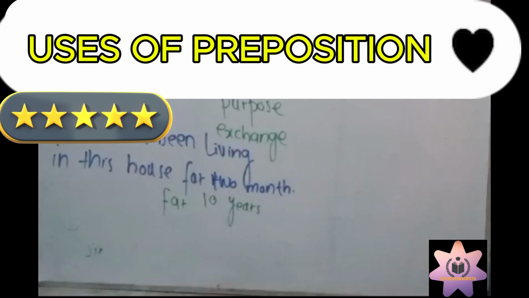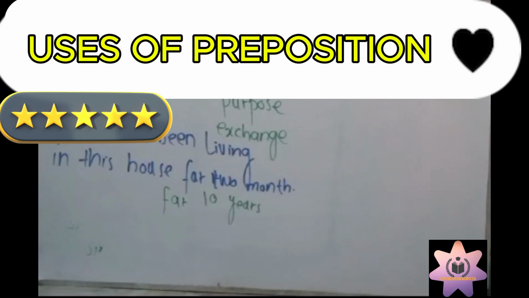As I told you, here "for" is telling the duration of time. He has been living in this house for 2 months. Okay, so here "for" is telling the duration of time. We can also say he has been living in this house for 10 years, for 2 days, for 2 months. So this is the duration of time.